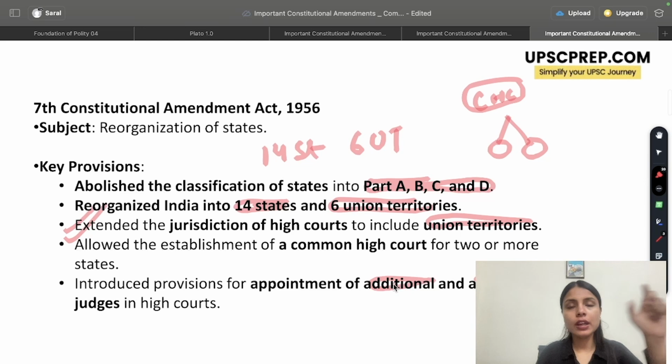So, quick recall: the ABCD classification was abolished. States were reorganized on the basis of language and culture into 14 states and 6 union territories. The jurisdiction of High Court now included union territories as well. Also, it said that a common High Court can take care of two or more states. Similarly, the appointment of additional and acting judges in the High Court was permitted.